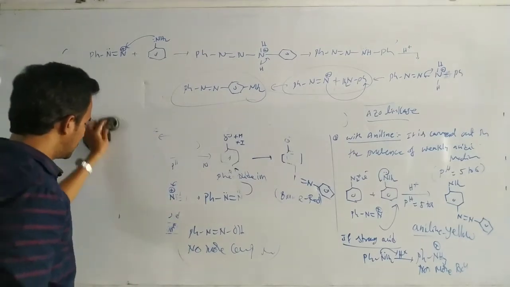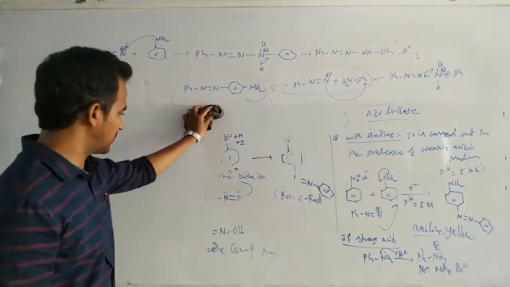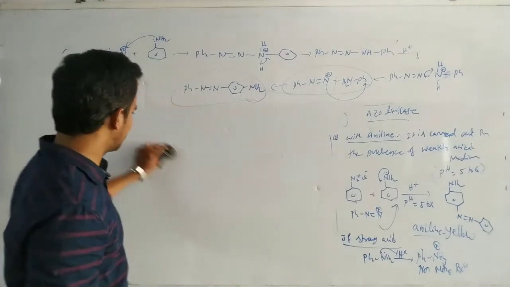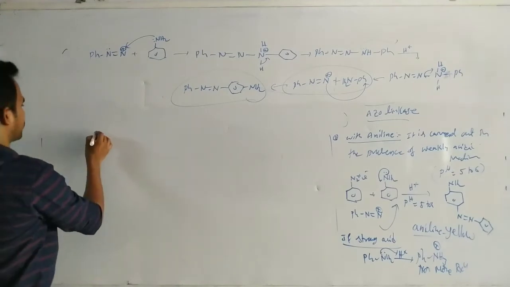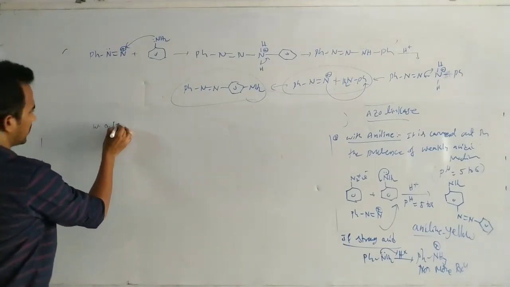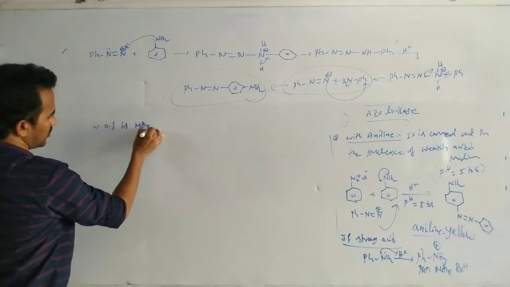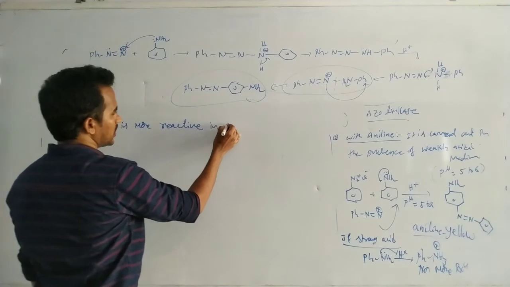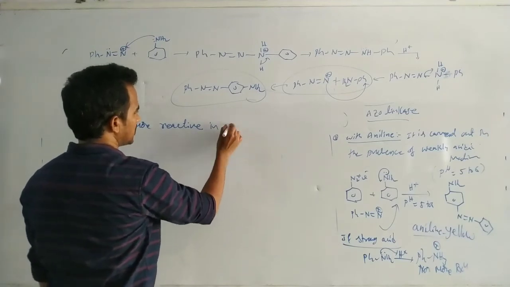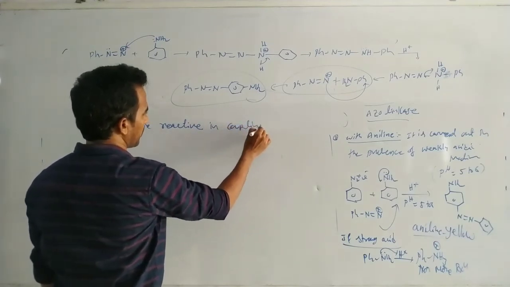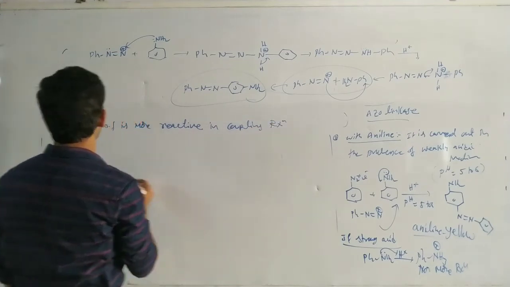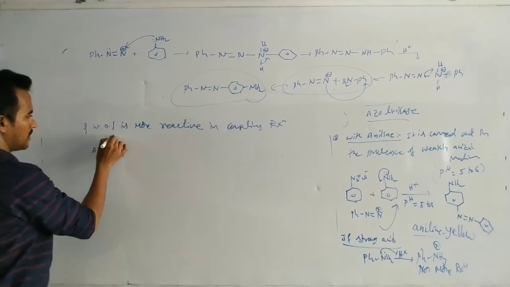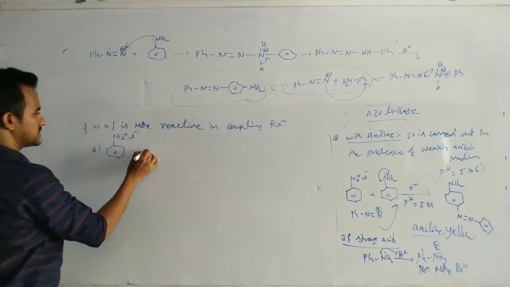So next, if different types of diazonium salts are given, like this one, which of the following is more reactive in coupling reaction? A, this is N2 plus Cl minus.